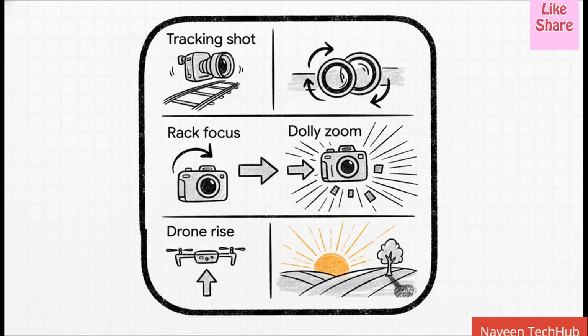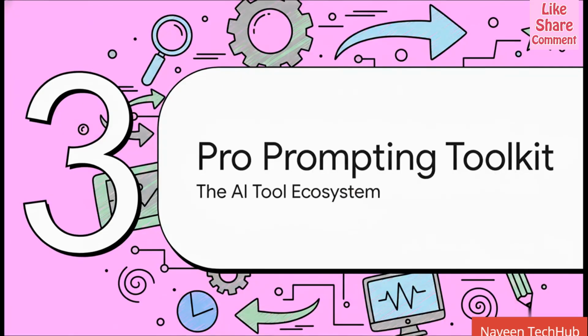You know, if you really want to direct the AI, you've got to speak its language. You have to remember, these models were trained on millions of movies and videos. They know what a rack focus is. They understand what a dolly zoom looks like. Using these professional filmmaking terms is literally the difference between getting a weird, morphing clip and getting a truly dynamic, cinematic shot.